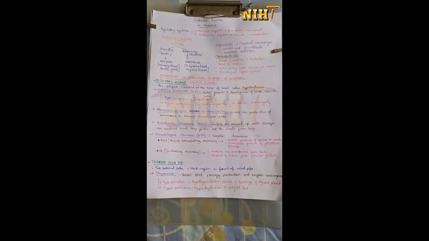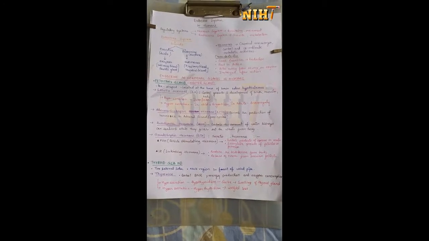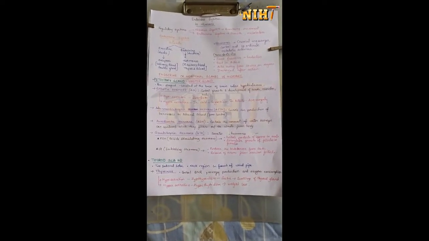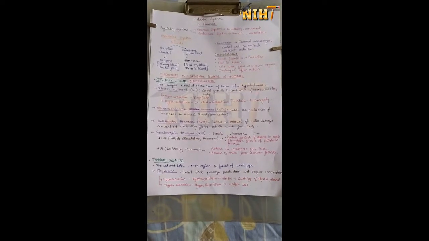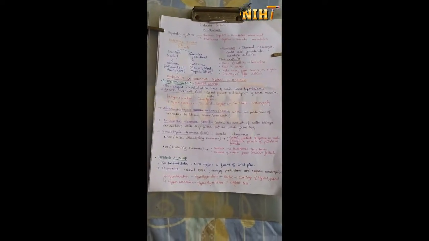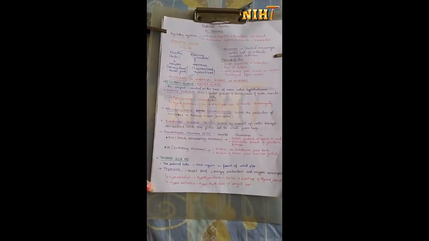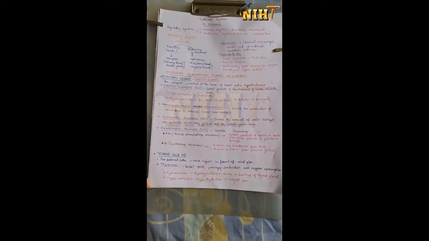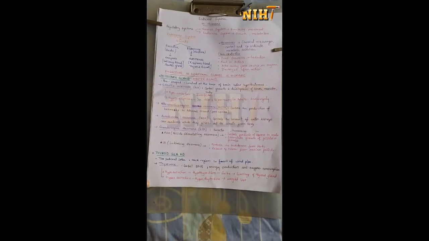Today the topic that we are going to study is the endocrine system in humans. The human body has two regulatory systems. First, the nervous system, which regulates the breathing, movement and sensory works, and the endocrine system, which controls the growth and metabolism portion.